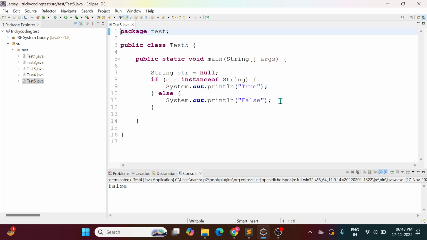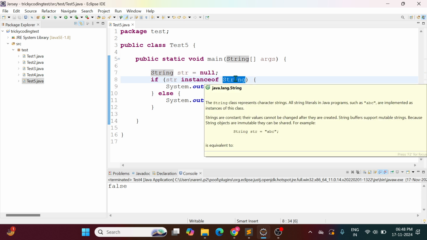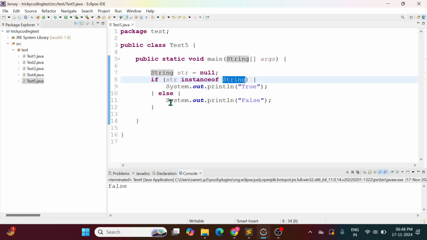Here I created a string variable called str, and I am assigning it null. I am checking whether str is an instance of String, true or false. It will be false. Why? Because I have not created any object. If you do not assign anything, the default value will also be null. Okay, it's a local variable, so you have to assign. If it is an instance variable, then it is okay.